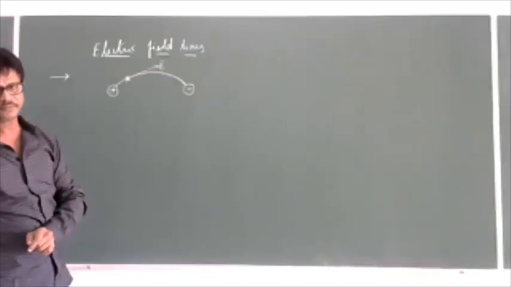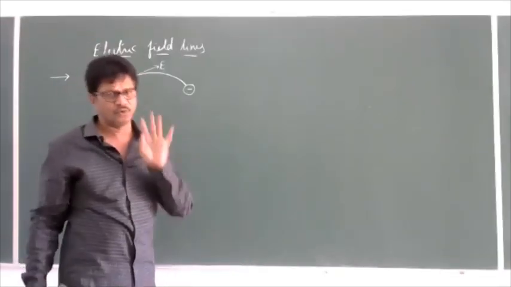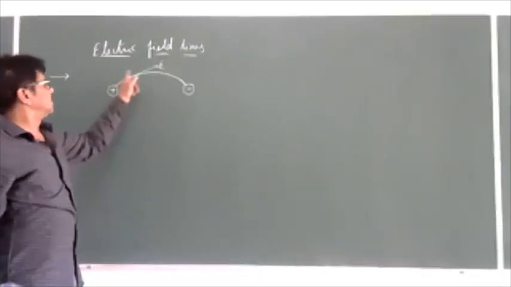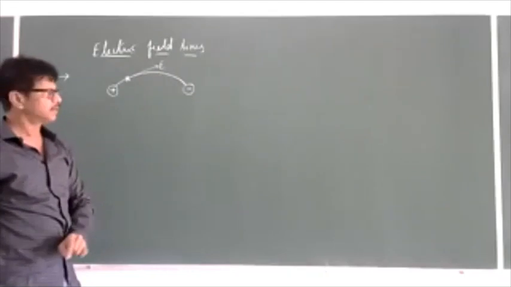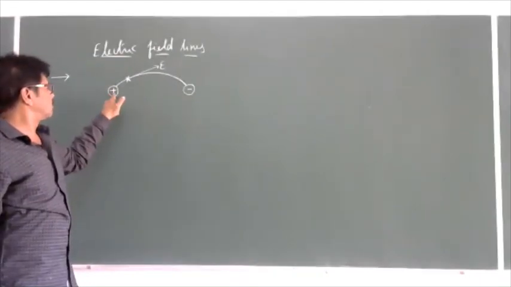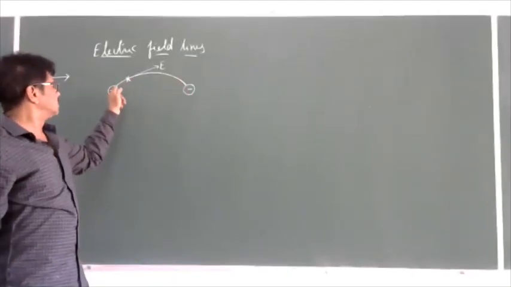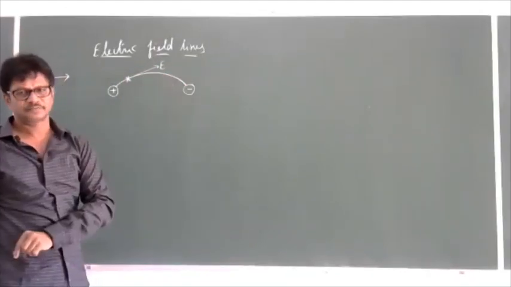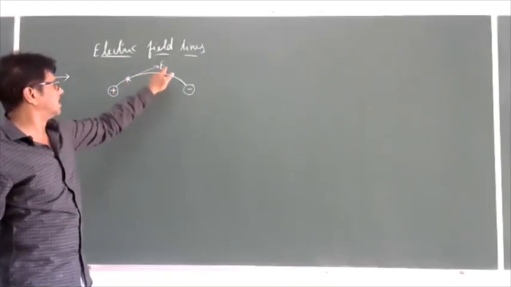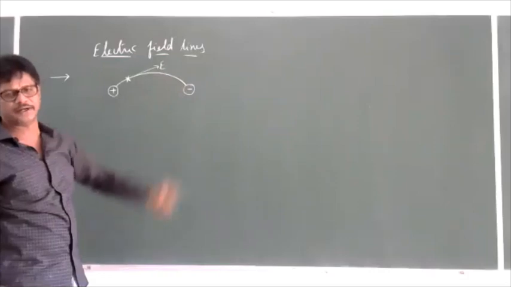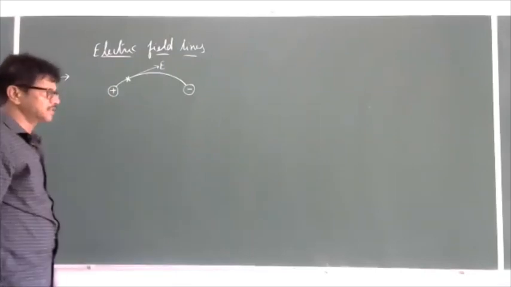So till now, what are the things we discussed? Four points. One, the electric field line is an imaginary line in which a unit positive charge is supposed to be moved. Electric field lines will always start from positive charge and end with negative charge. Electric field lines will follow the parabolic path. The tangent drawn at any point in an electric field line will give the direction of electric field at that particular point. All these four points we discussed even yesterday.